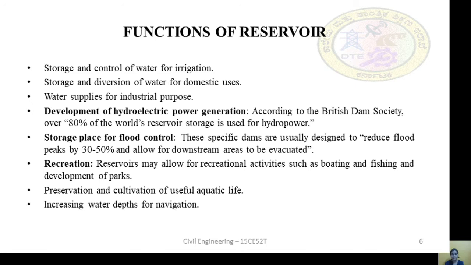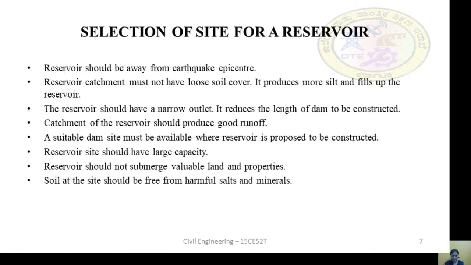It forms the ecosystem for many aquatic lives, and also increases the water depths for navigation. Next, the main intention of a reservoir is to store the water, and the water stored may also be used for irrigation and water supply for the domestic areas.